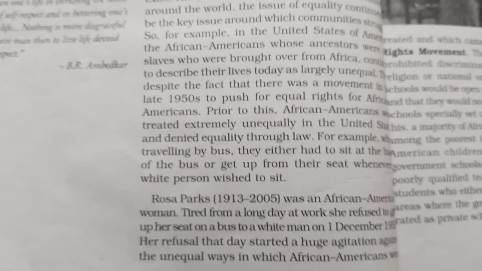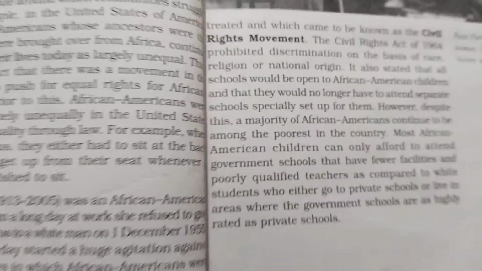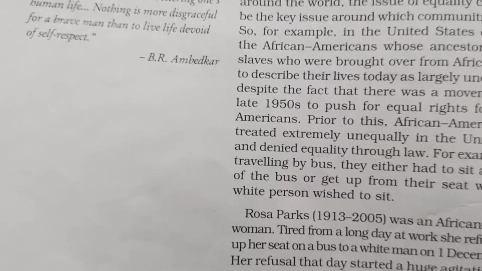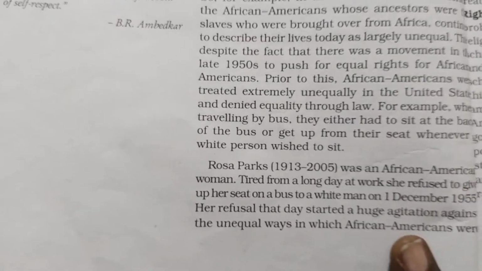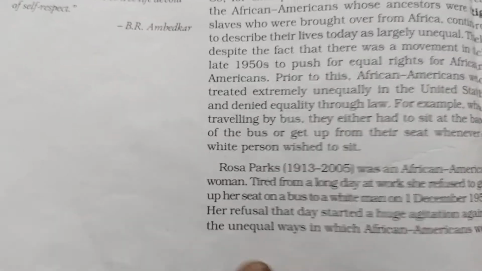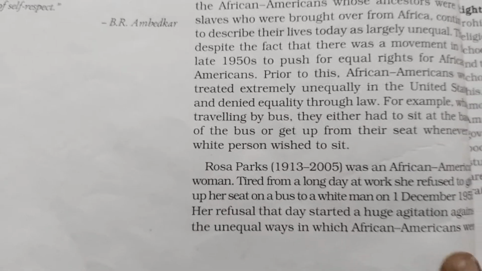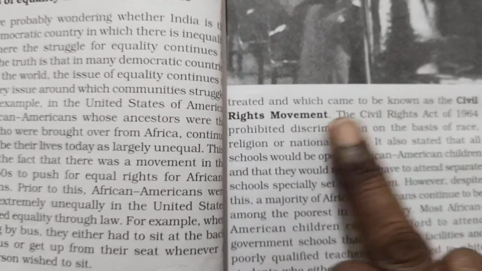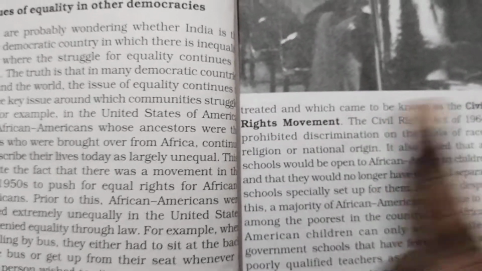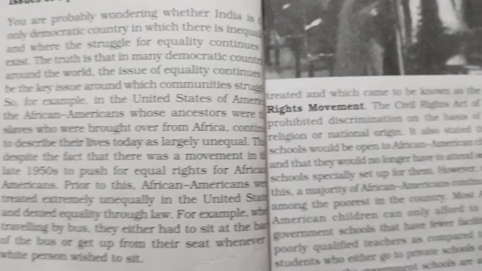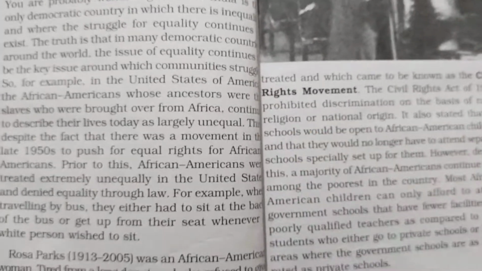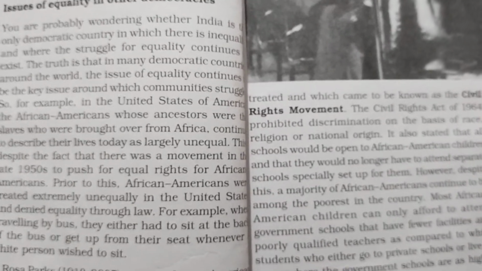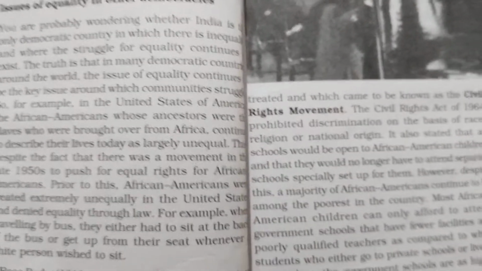That act is mentioned as the civil rights movement. Here you can see in the book: her refusal that day started a huge agitation against the unequal ways in which African Americans were treated, which came to be known as the civil rights movement. So Rosa Parks brought the movement known as the civil rights movement, and this act led to 1964. Why did this happen? It was prohibited.